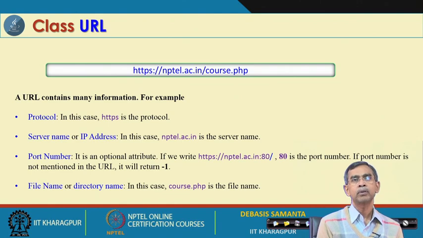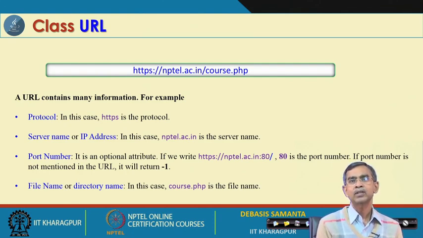So, here we have the protocol and the server name, and sometimes the server name is associated with a port number also. For example, nptel.ac.in, then a colon and a port number, say 5050, can also be specified. If no port number is mentioned, then by default the port number will be considered as -1. This is the default standard.